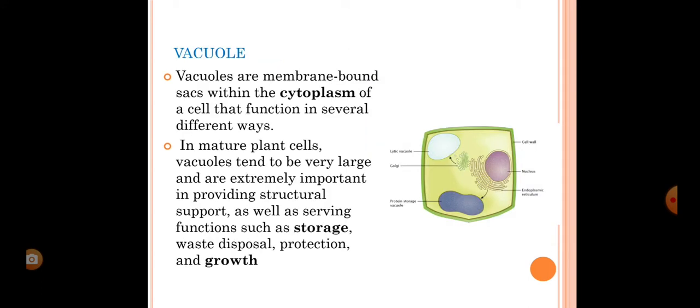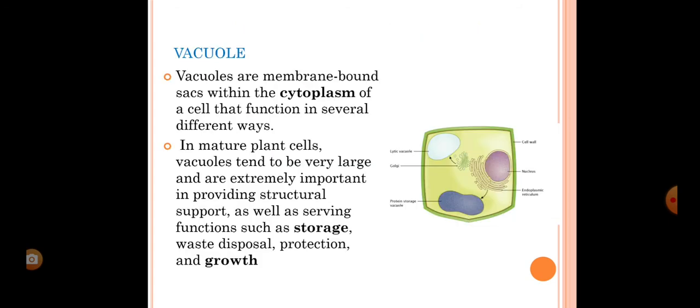Next is vacuole. Vacuole is present in plant cell, but it is also present in animal cell in small amounts. Vacuoles are membrane-bound sacs. It is also a sac-like structure and it is present within the cytoplasm. So what is the function of this vacuole? In plant cell, the vacuole is very large and it provides structural support, and it acts as a storage organ, meaning it stores fat and protein and all.